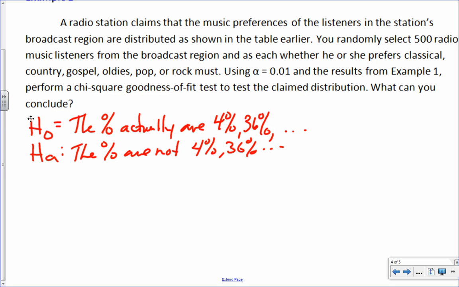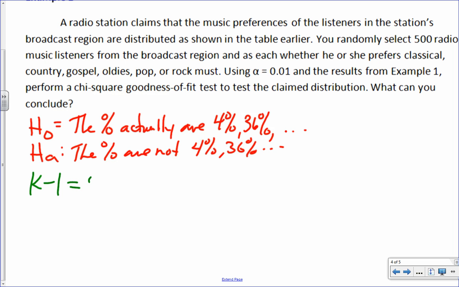But remember, it's only for this one. Don't go back to those other ones now and say, oh, it's a right-tailed test. It's only for this one. Now what's some important information? Well, we've got to get the test statistic. But before we even get going on that, what's a lot of times things that we find? Well, that's degrees of freedom in this problem, right? And what did we find out early? It's 6 minus 1, right?